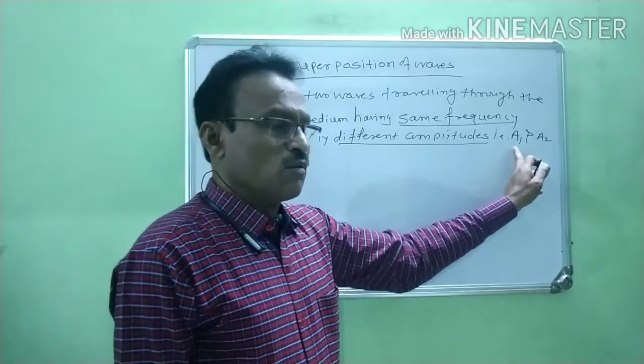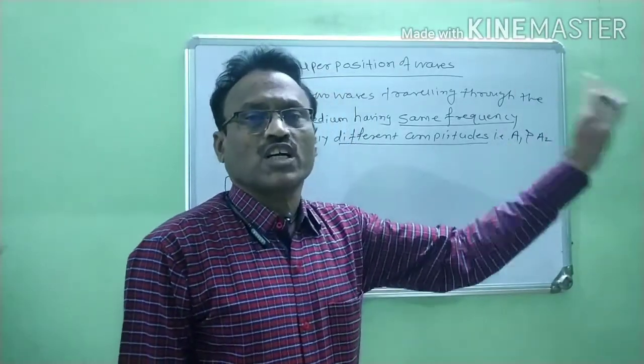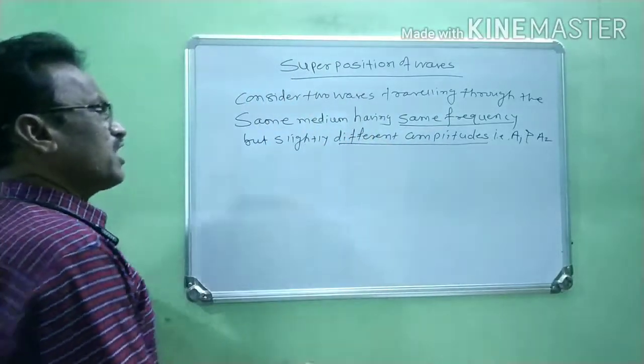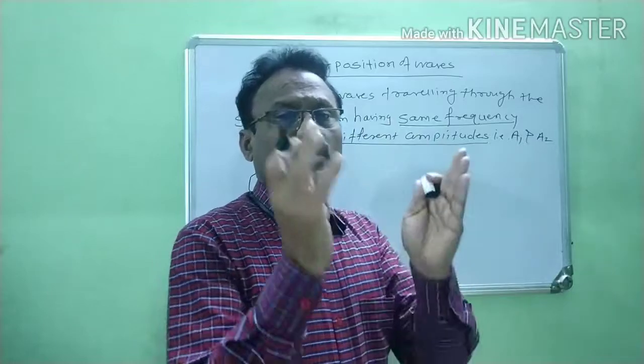Now A1 is the amplitude of first wave and A2 is the amplitude of second wave, right? Now again, when we consider two waves, there is a phase difference between the two waves.